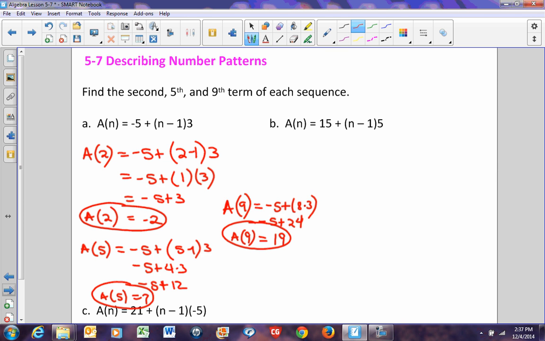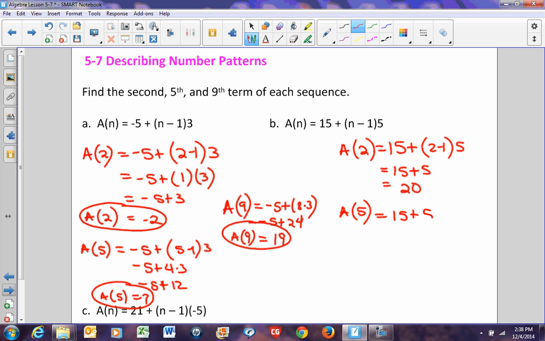Again, finding my second, my fifth, and my ninth term. So a of 2 will equal 15 plus 2 minus 1 times 5. So 15 plus 5, which equals 20. A of 5 will equal 15 plus 5 minus 1 times 5.